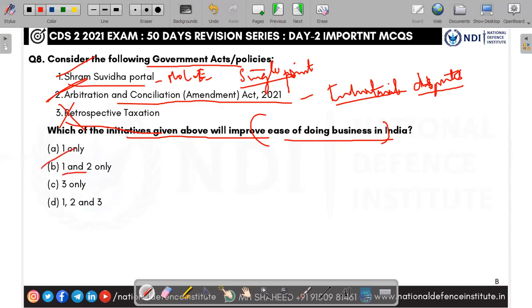So answer is B, 1 and 2 only. Retro means past. Retrospective means considering the past taxation as well. So it cannot be an initiative to improve the ease of doing business. So 1 and 2, answer is B, 1 and 2.